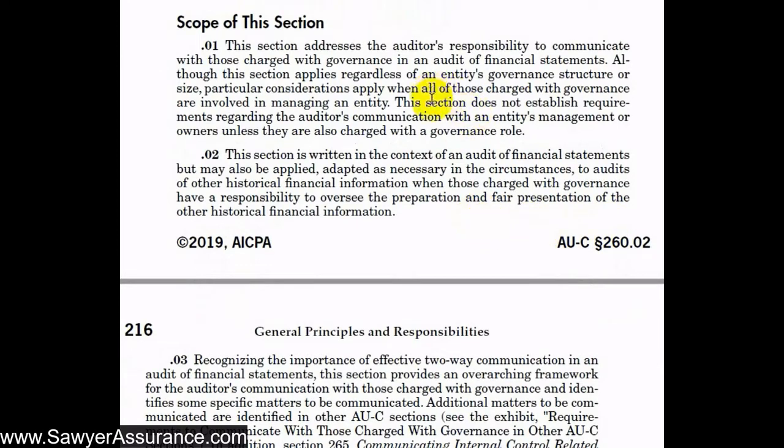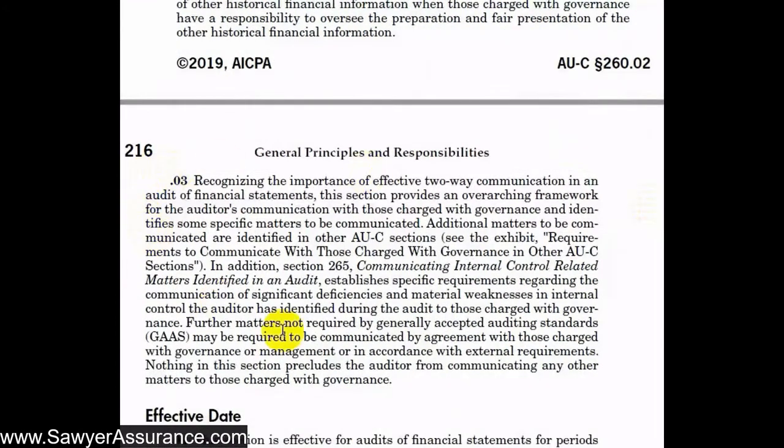In addition to that, this section is written in the context of an audit of financial statements, but it could also be applied or adapted as necessary to the audit of other historical financial information when those charged with governance have a responsibility to oversee the preparation and fair presentation of that historical financial information. So even though it might not be financial statements per se, if those charged with governance have the responsibility for overseeing that information, we might still have to communicate with them. The overarching goal here, as we see, is that it's very important to have effective two-way communication in the audit of the financial statements with those charged with governance. And so we should set that precedent at the outset.